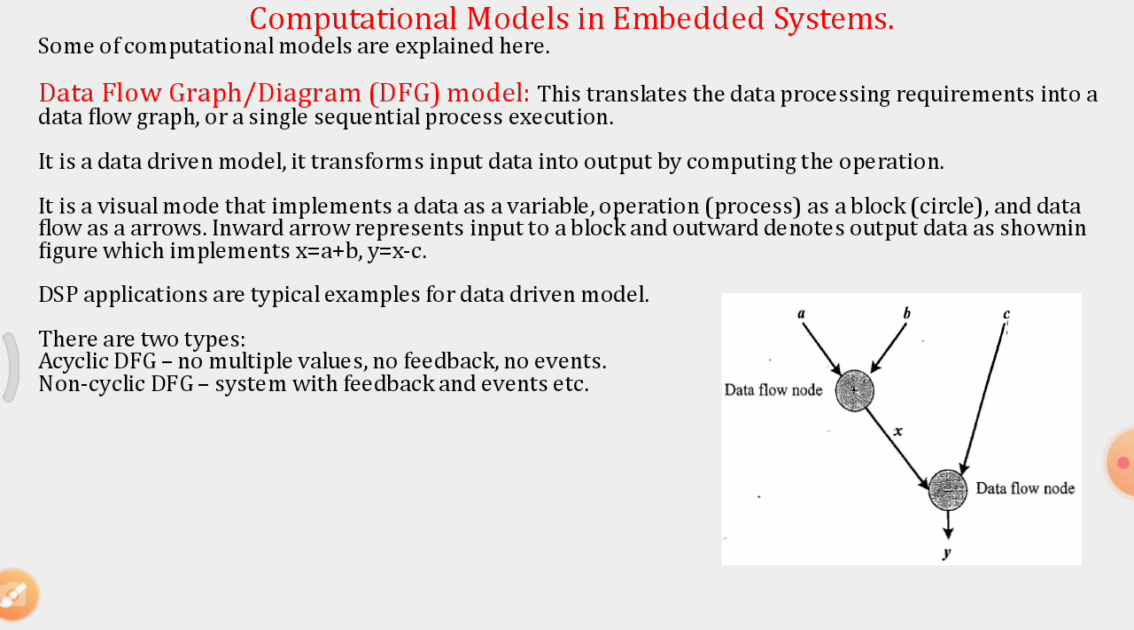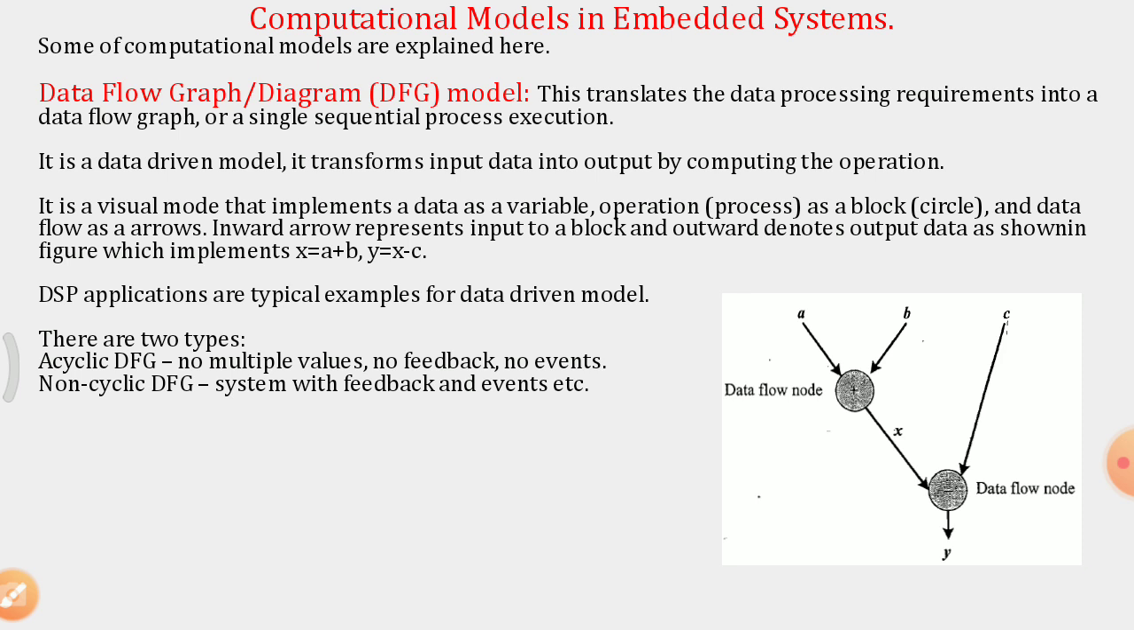It is a visual model that implements data as a variable, and operation as a block. A circle represents an operation, variables are represented by variable names, and data flow by arrows. An inward arrow represents input to a block, and an outward arrow denotes output data, as shown in the figure. In the figure we can see that.